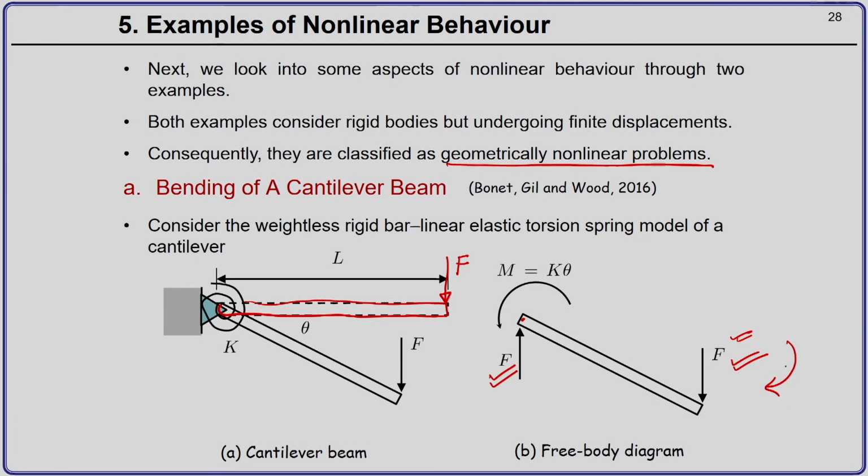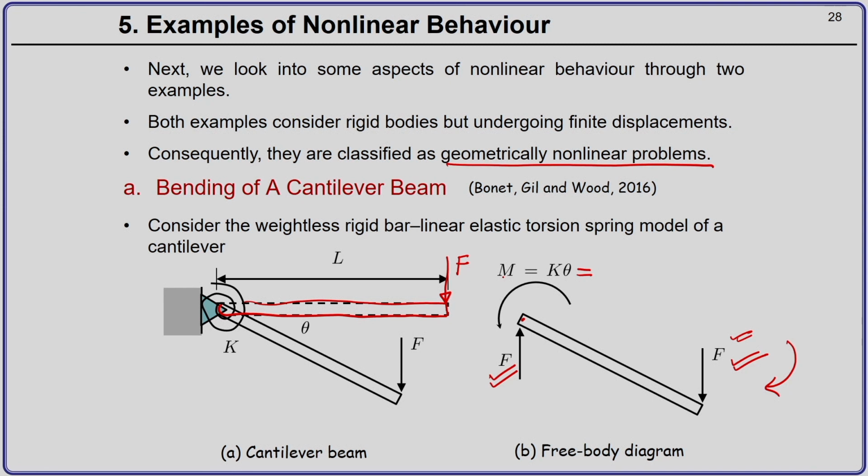To overcome this moment, the torsion spring will apply a moment equal to k times theta, where k is the torsional stiffness of the spring. So, the moment m applied by the spring will be k times theta.